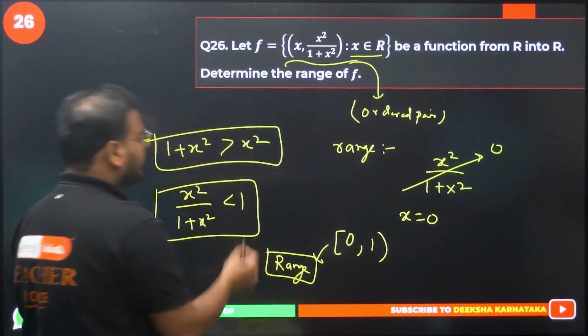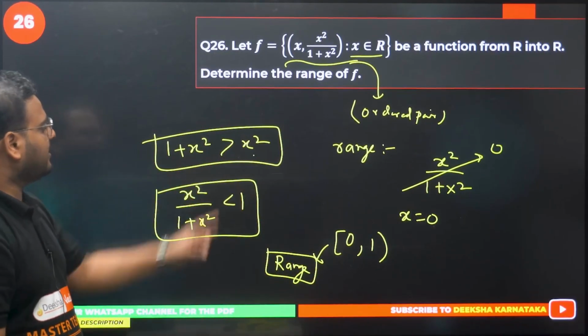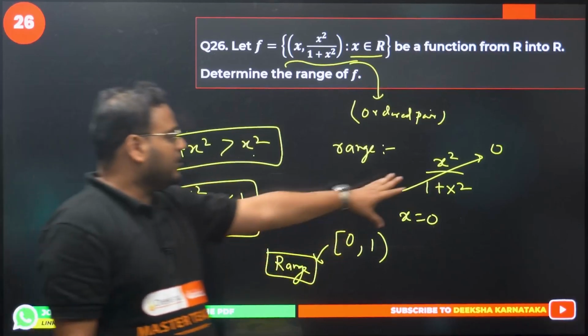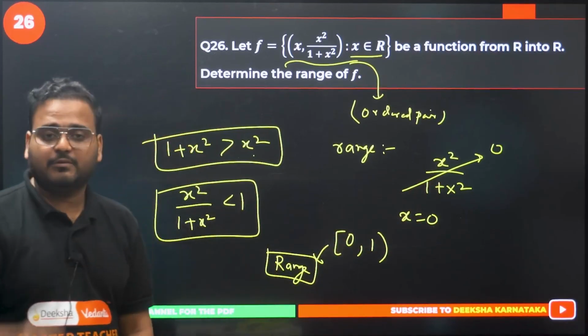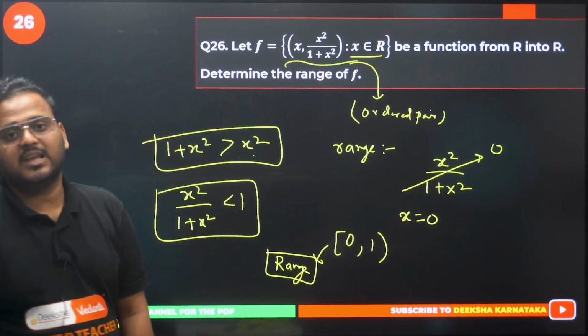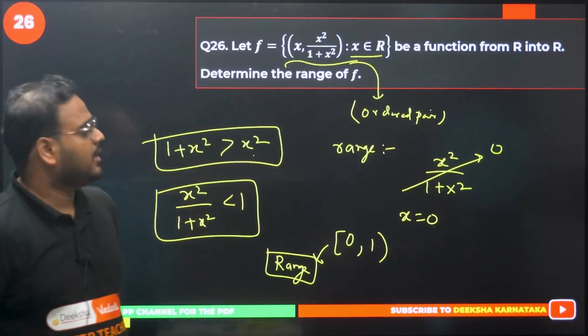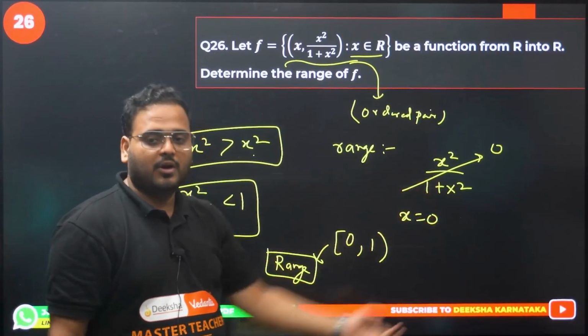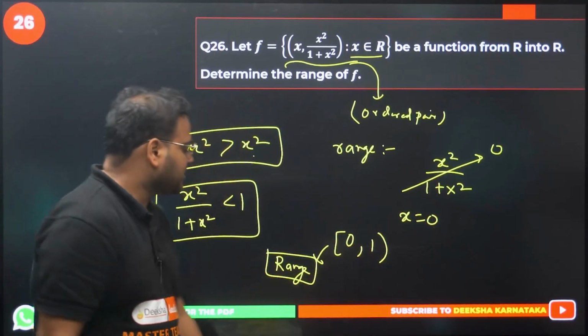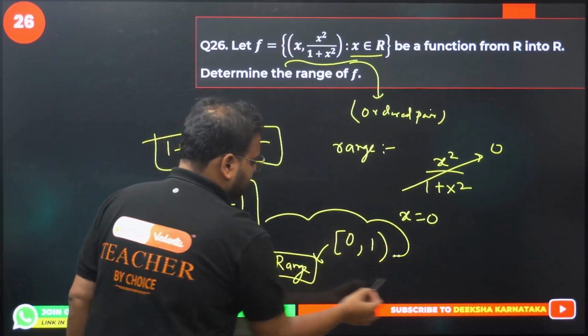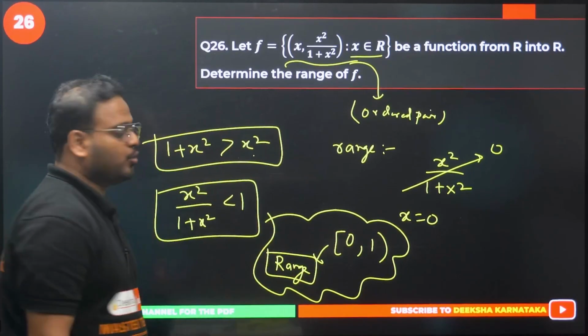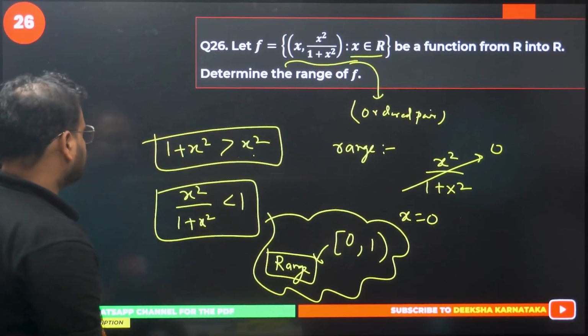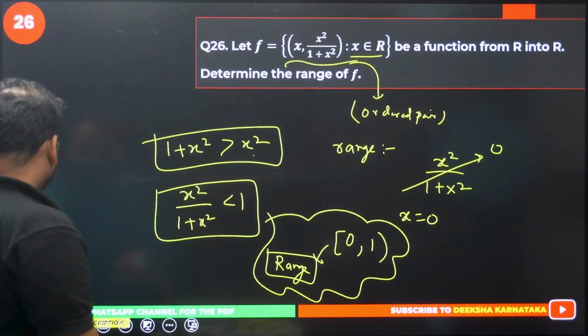You can see clearly, right? Divide this over here. You are going to get less than 1. This value can never reach 1. Forget about more than that. Any real value you put for x, this will never reach 1. Always be open. So 0 closed, 1 open. That's my answer. 0 closed, 1 open is my answer. Done. 26 is done. 27th now.